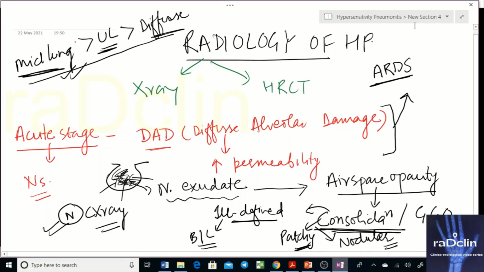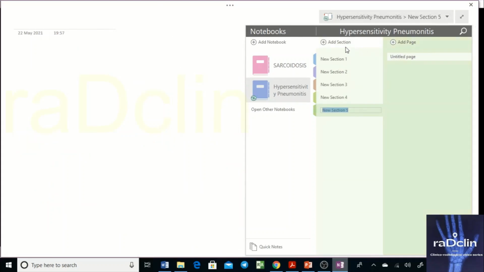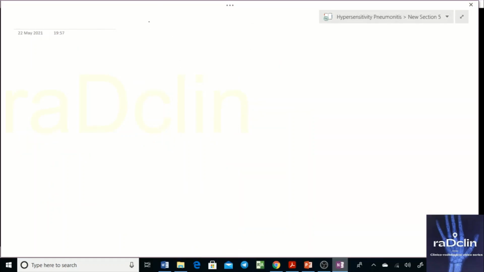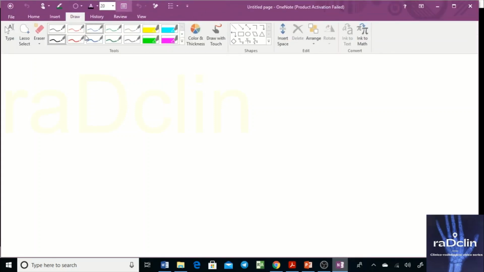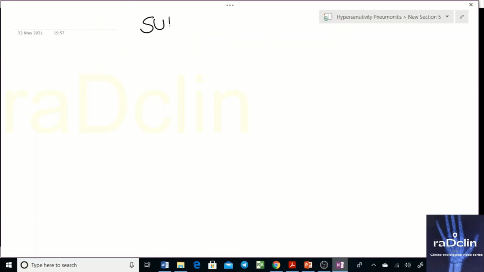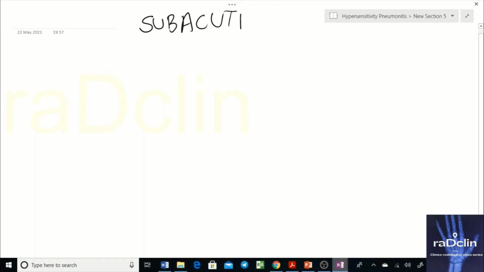Now when we go to the subacute stage, because that is the stage in which the patient will come with hypersensitivity pneumonitis, let's discuss that. That is going to be the most important part of this particular series, the subacute stage. In the subacute stage, the patient will come and tell us that I have an exposure. I usually have exposures, I develop an acute phase, and I also have a constantly running dyspnea that is progressing over years or months. That is the history, over months at least.